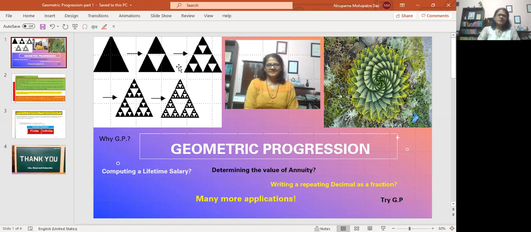If you look at this cover slide, first I have taken some triangles. You can observe the pattern in the triangles, the number of triangles. On the other side I have shown some spiral type of thing. This is continuously and consistently increasing, right? And the same will be true if it decreases, a constant pattern. Then why GP? We have already studied AP, so why GP now?